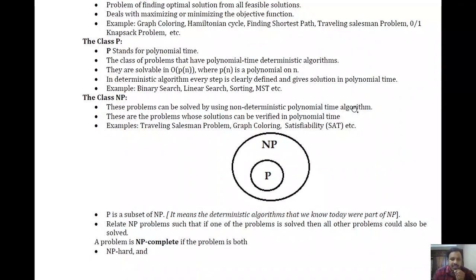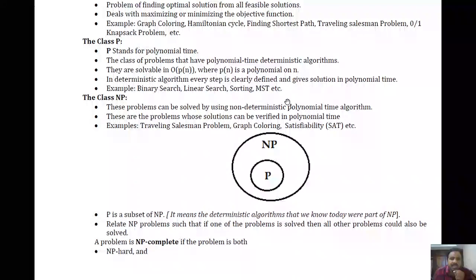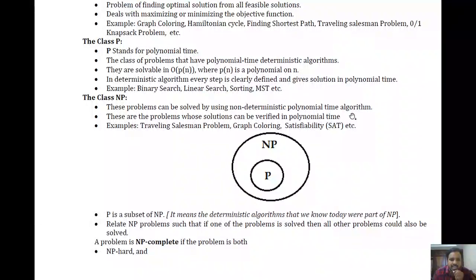Whenever we leave some of the steps unclear in the algorithm, it is considered a non-deterministic algorithm. These are the problems which are complex to solve, and for which there exists a non-deterministic polynomial time algorithm. Those problems will be considered NP problems.